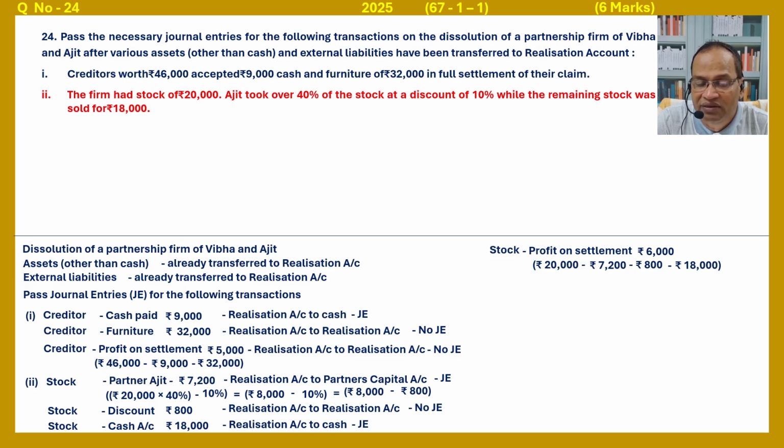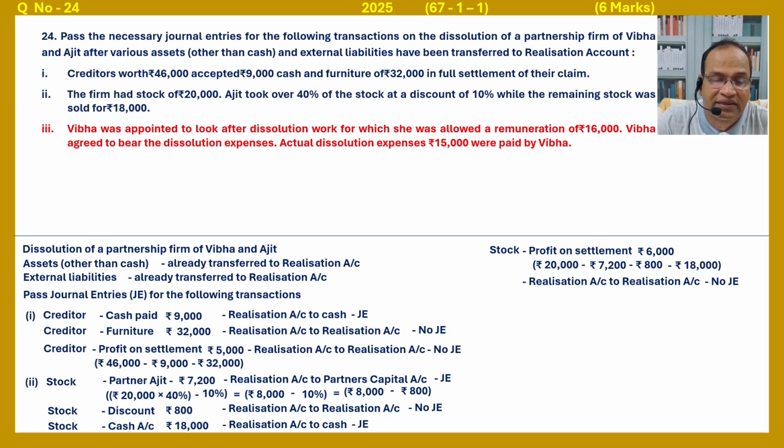20,000 minus 8,000, 12,000 minus 18,000, 6,000, that is profit. So the realization account is debited to realization. Profit on settlement is also realization. Stock is also realization. Next, Vibha was appointed to look after dissolution work, for which she was allowed a remuneration of